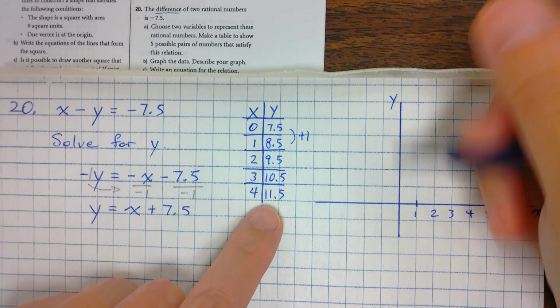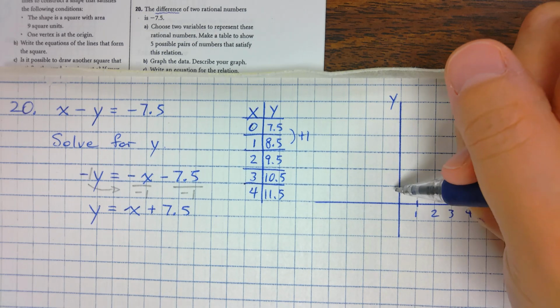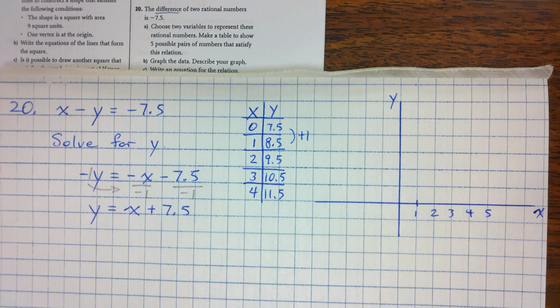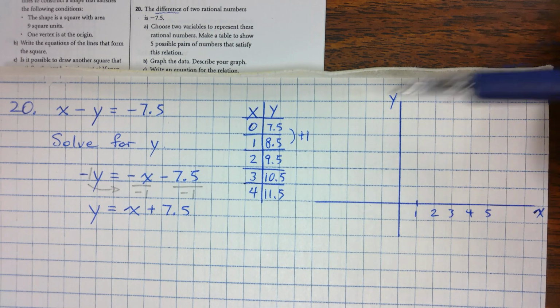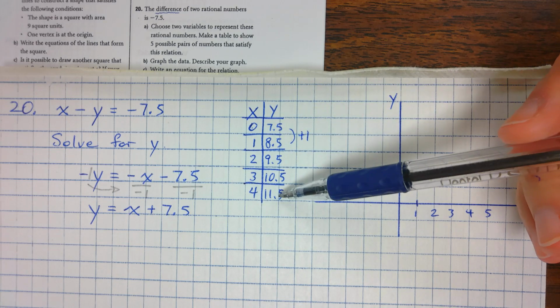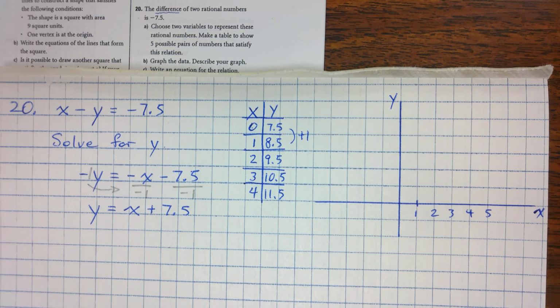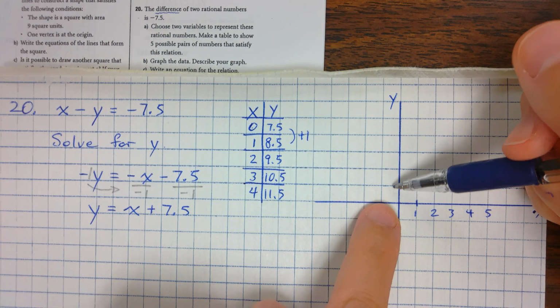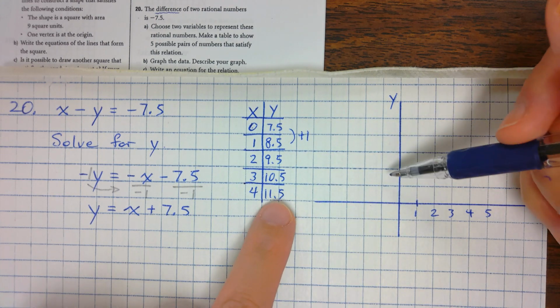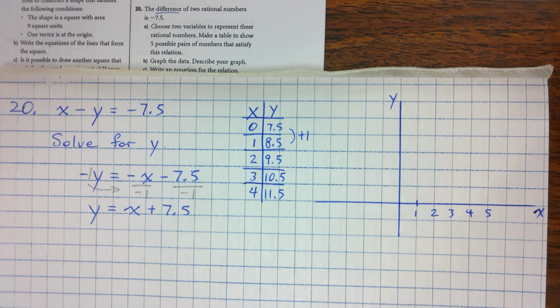For my y value, what should I go up by? I need to fit numbers between 7.5 and 11.5 in here. So what should I go up by? There's no right or wrong answer. Jenny? 1. Go by ones. But if I go by ones, I need at least like 12 squares up here. I don't have enough room.